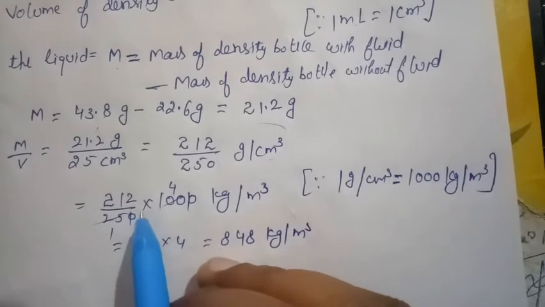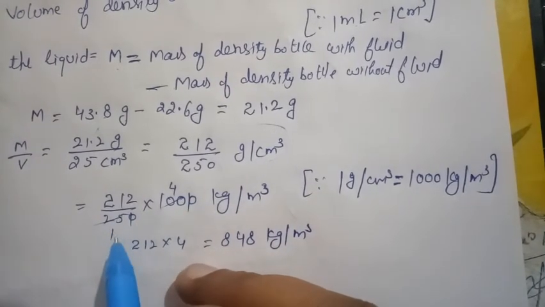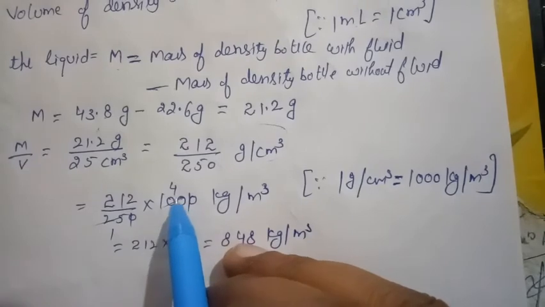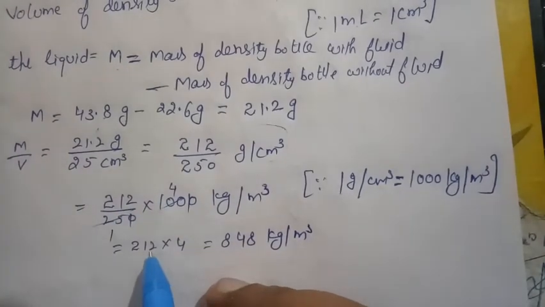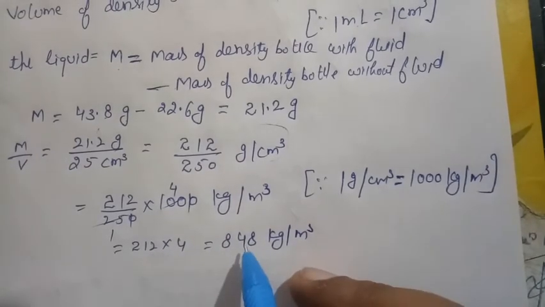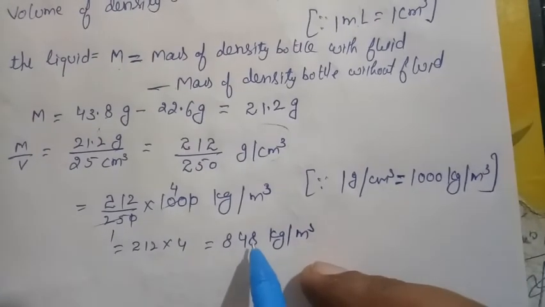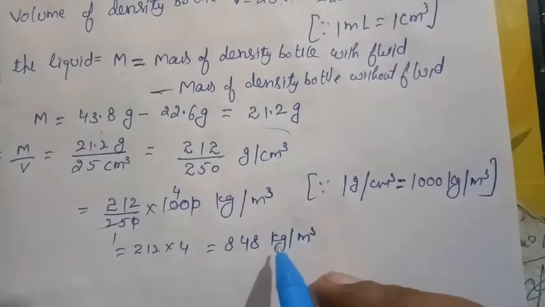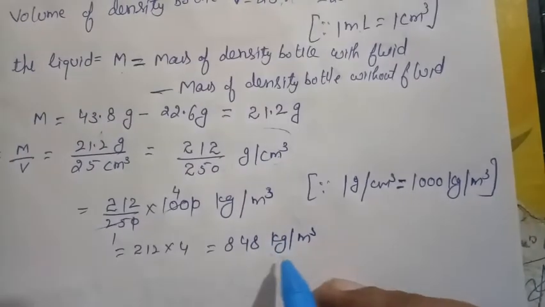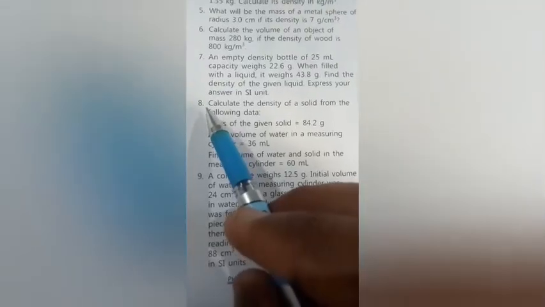So 0 cancels with 0, 21 5s are 25, and 25 4s are 100. So multiply both these numerators: 212 multiplied by 4 would be equal to 848 kilogram per meter cube. So gram per centimeter cube, kilogram per meter cube, this is the SI unit of density. Numerical number 8.